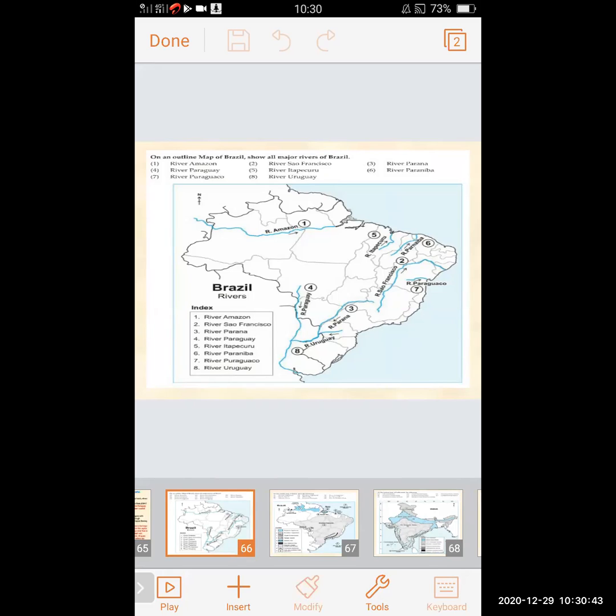So clearly we can see number one in the map indicates River Amazon. Second, River Sao Francisco. Third, River Parana. Fourth number in the map indicates River Paraguay. It is located here. River Itapecuru, River Paraniba, River Puraguco, and River Uruguay. These are the main rivers in the map. Filling the location of these rivers on the map is asked, so properly you have to mark that in the exam.